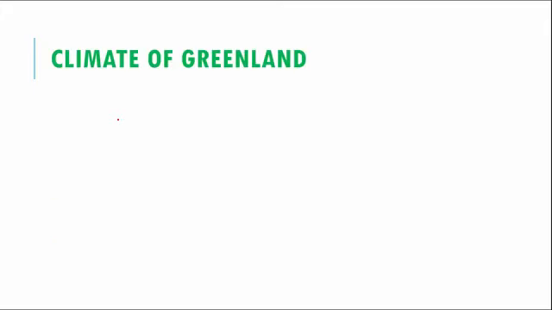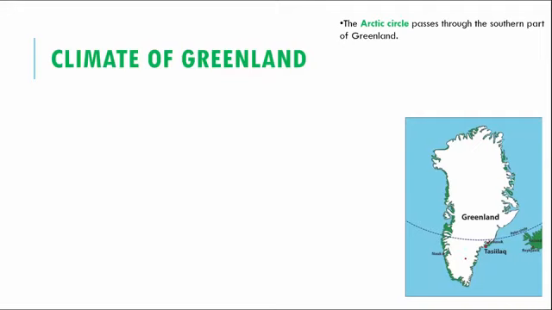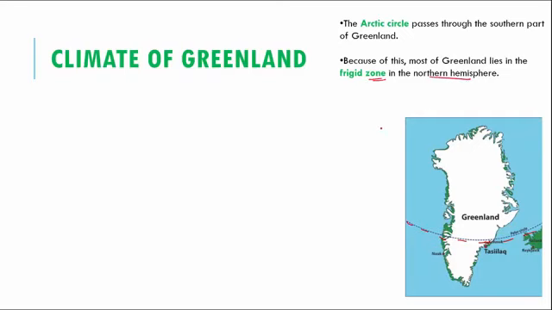When we see the climate of Greenland, the Arctic Circle passes through the southern part of Greenland. So you can see in this picture right here, this is the Arctic Circle and it passes through the southern region of Greenland. Now, because of this, Greenland comes into the frigid zone of the northern hemisphere. Because the Arctic Circle is passing through the southern part, most of Greenland lies in the frigid zone of the northern hemisphere. And this region is also called the tundra region.